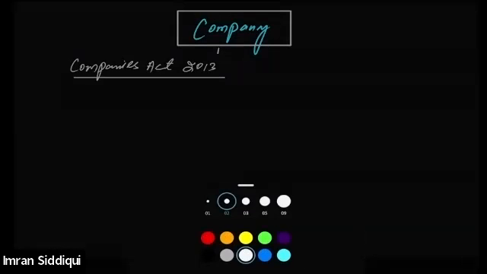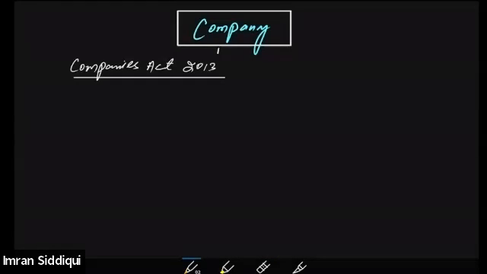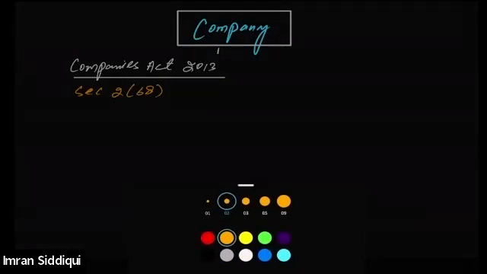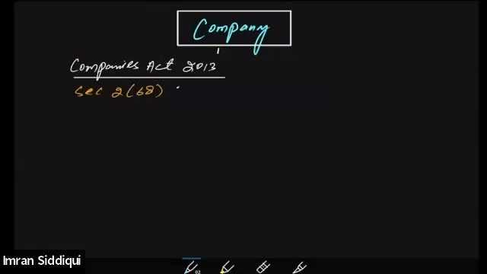Under the Companies Act 2013, there is a special provision under section 2, subsection 68, which defines the company. It says that a company is a company.